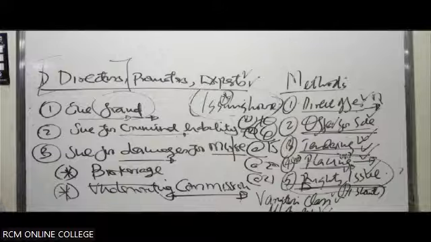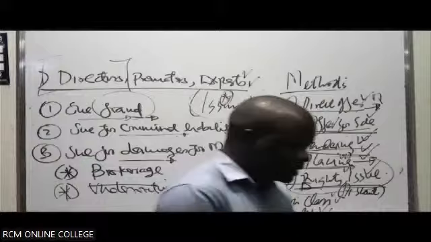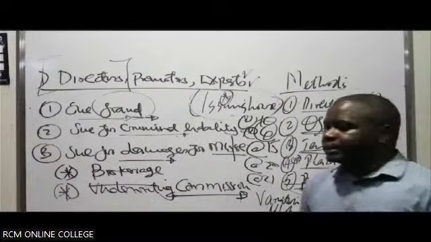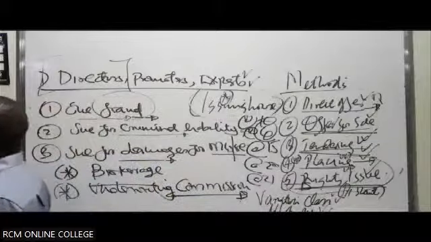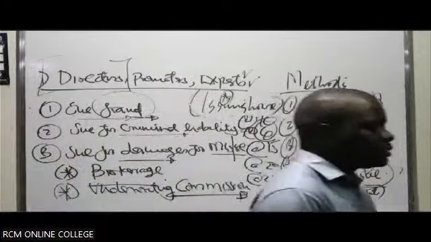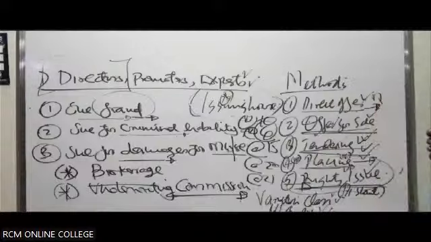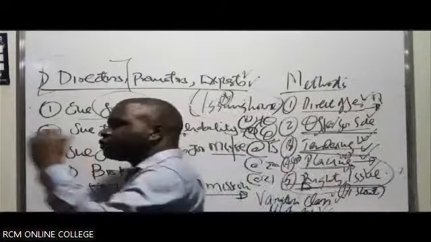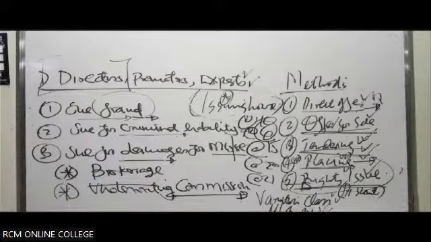It is just a representation of the prospectus. What do you mean by a statement in lieu of a prospectus? A representation of the prospectus, but it is issued out in a different way. It is issued out privately, not publicly, but privately to potential investors. The company already knows this person can invest. They approach him privately, not publicly. They'll give him what we call a statement in lieu of a prospectus. Sometimes we call it a red herring prospectus.